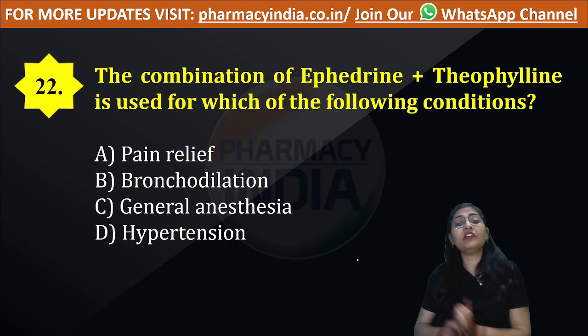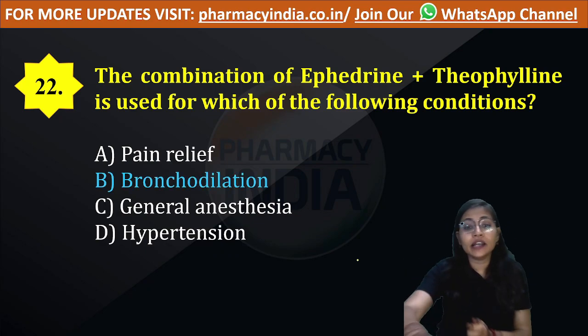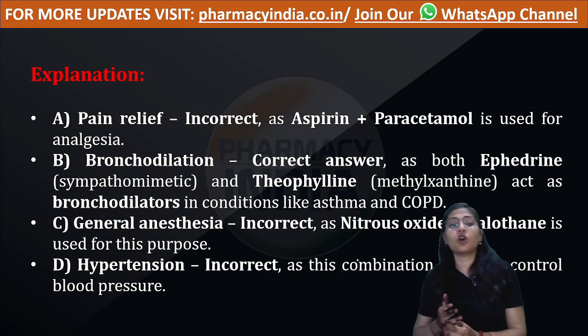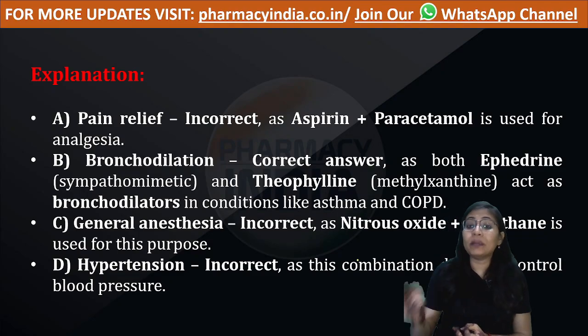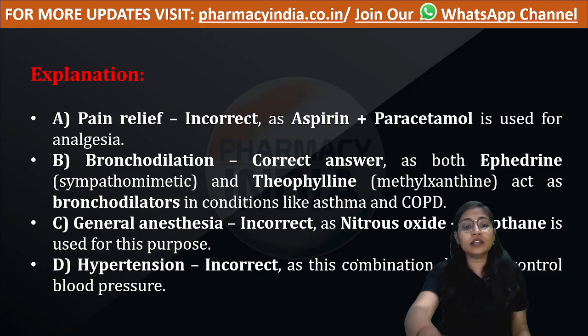I have mentioned in the previous two questions that ephedrine plus theophylline has been used as a bronchodilator that can be used in the treatment of diseases like asthma or COPD. So students, kindly comment what is the full form of COPD. It is a respiratory disease, no doubt, but what is its full form? Okay, now let's move to the next question.